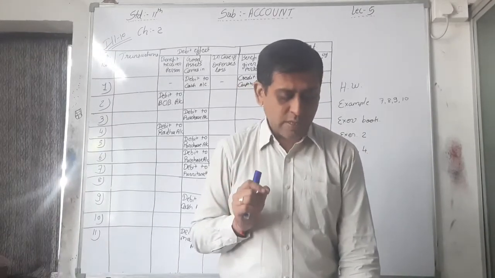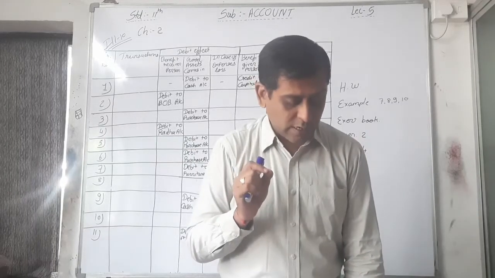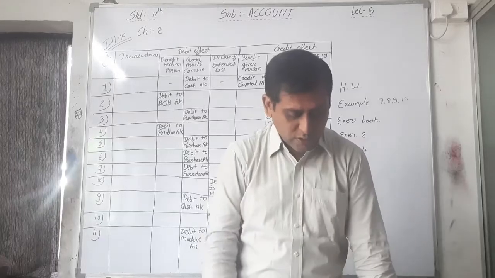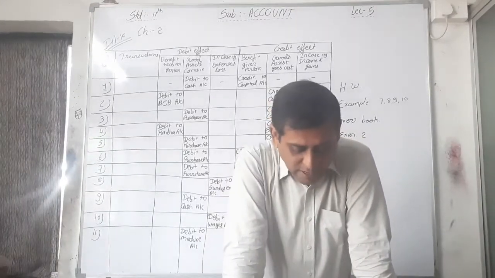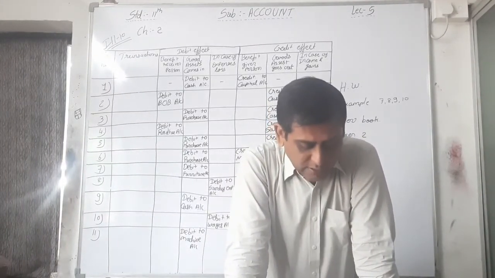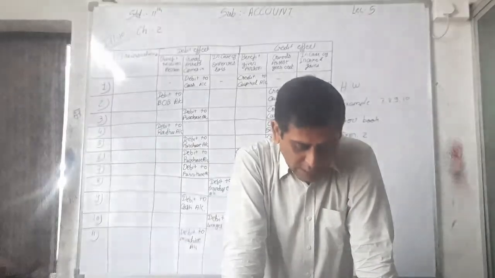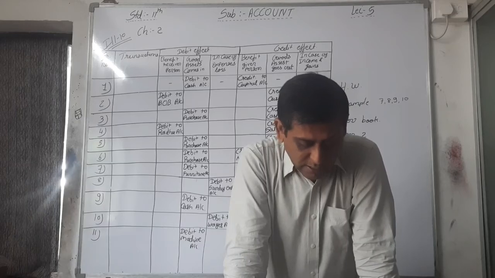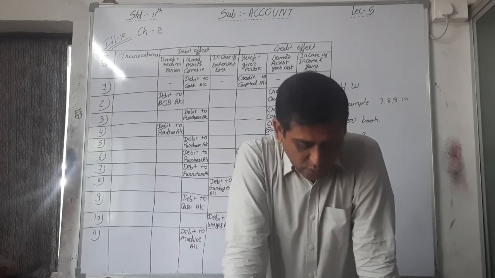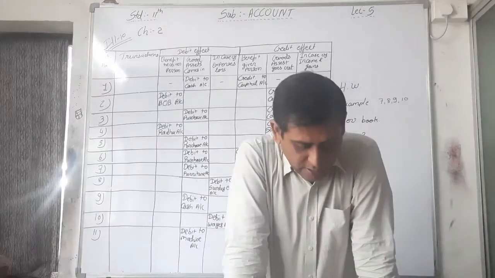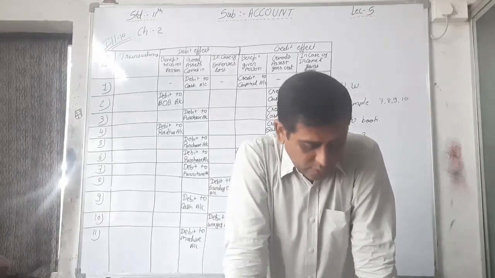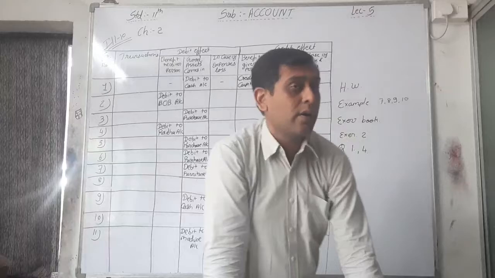You have to write that fourth exercise question, and you have to write to which account the following transactions will be debited and credited in the books of Ganesh, described with the reason. See that, again you have to write. The fourth is in the books of Nilima, and the fifth one is in the books of Ganesh.